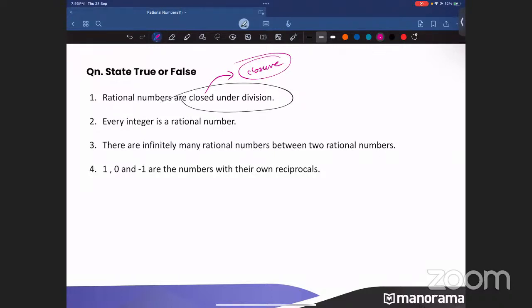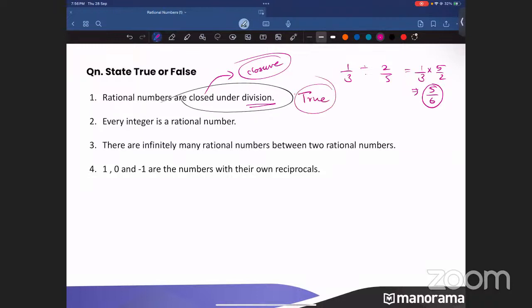Because you cannot divide two rational numbers and get a rational number. Right? Wait. It was closed under division. Sorry, I did not read the question properly. So rational numbers are closed under division. Can I take two rational numbers, 1 by 3 divided by 2 by 5? I'll be getting 1 by 3 into 5 by 2. So that means I'll be getting 5 by 6. Is that a rational number? Yes. So rational numbers are closed under division.